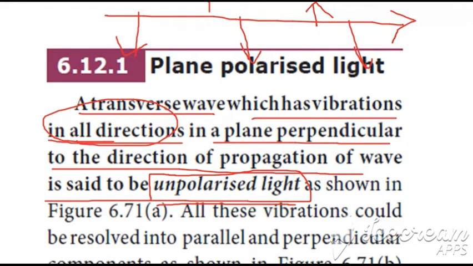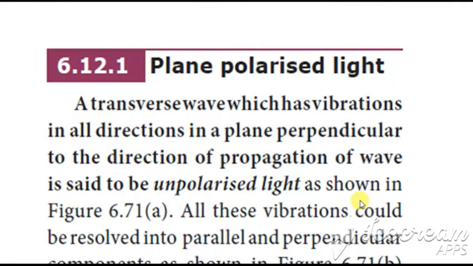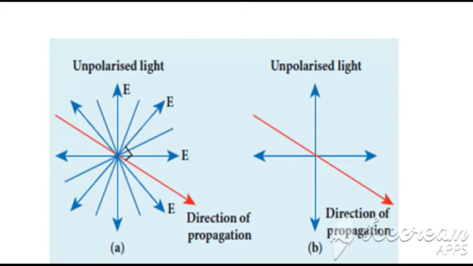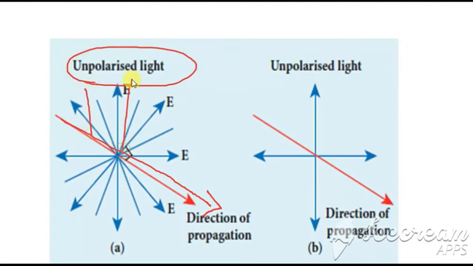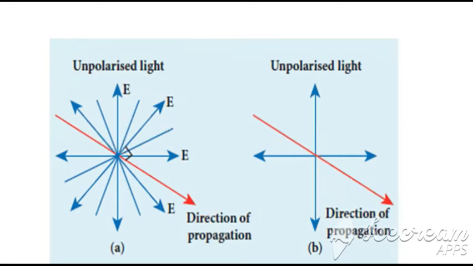Okay, and all this could be resolved into parallel and perpendicular components. Suppose this is the direction of propagation of the wave, see with the unpolarized light. Whichever side we take, it is in a perpendicular direction. So wherever you look, it will be perpendicular. So that is said to be unpolarized light. If this is the direction of propagation, then the unpolarized light is perpendicular to it. Okay, so clear with what is unpolarized? If it is perpendicular to the direction of propagation of the wave, that is unpolarized light.